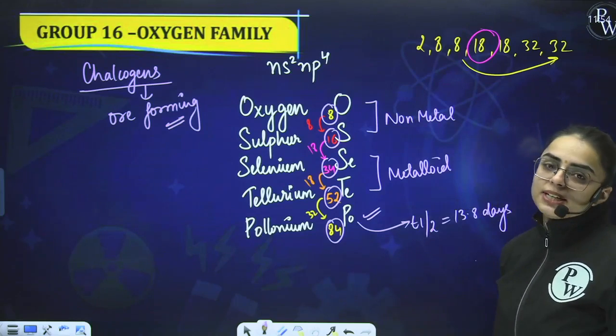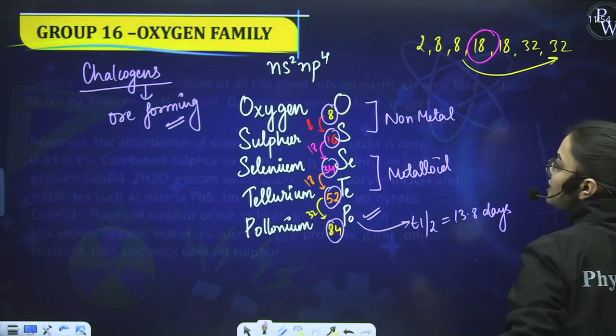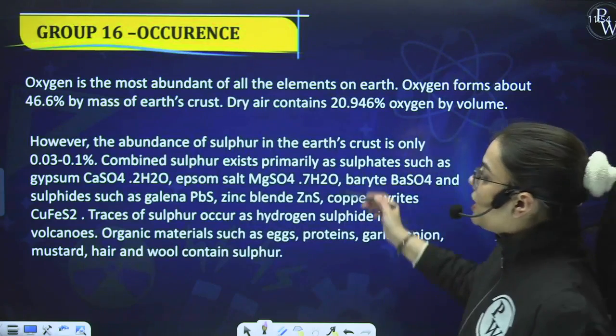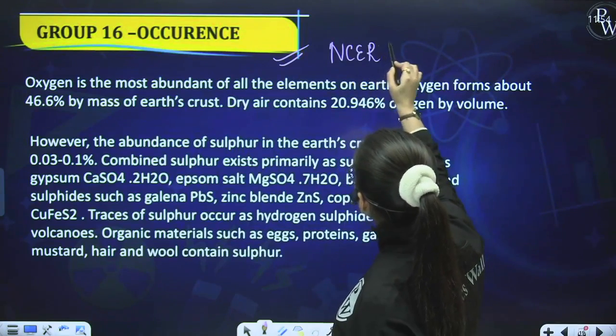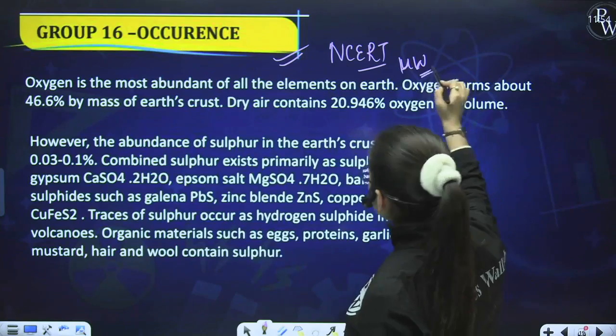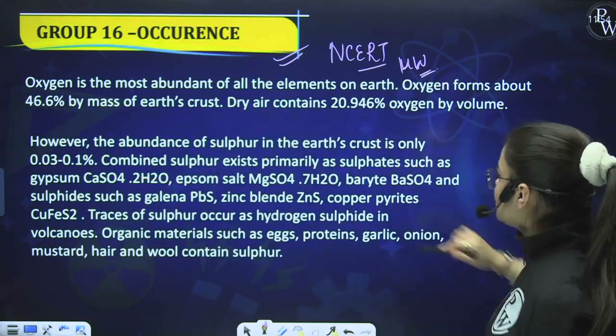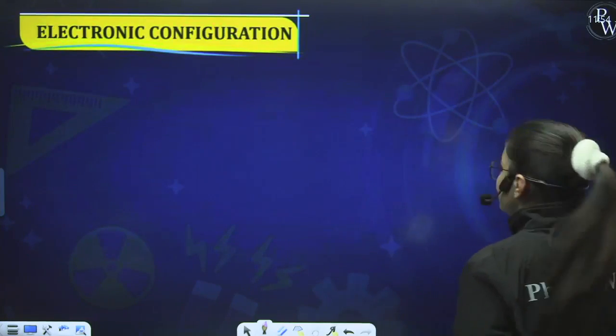We shall move to the physical properties with respect to the oxygen family. Before going to that, we have the occurrence part that you have to directly read from the NCERT. So, this is again your homework. One thing I've given you as homework is the uses that you have to study. Another one is this one. Great. Now comes the electronic configuration that we have already done.